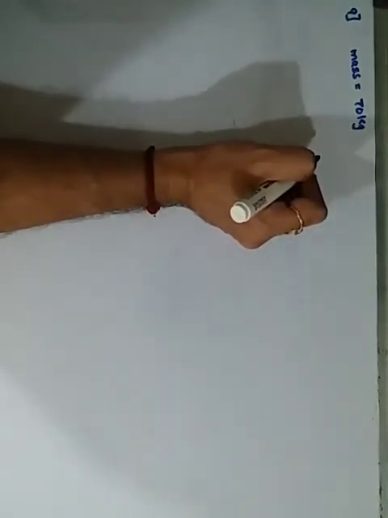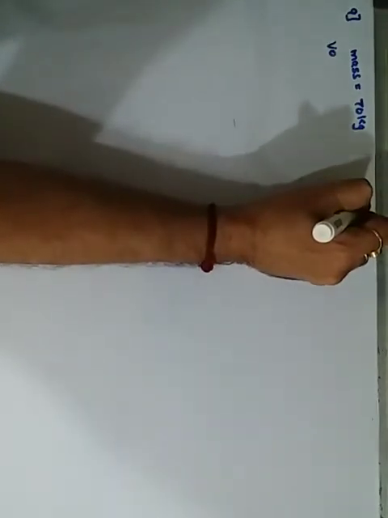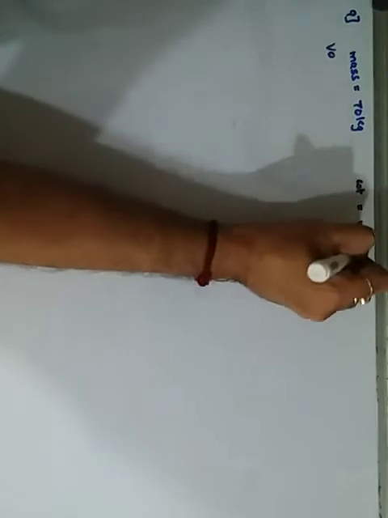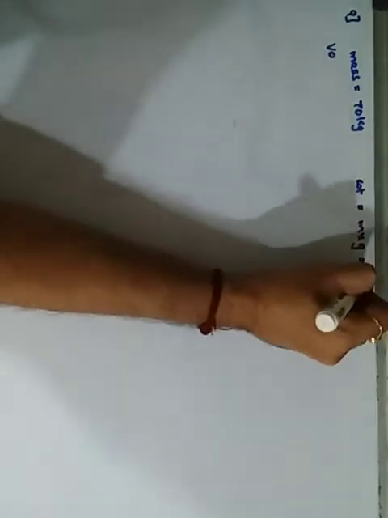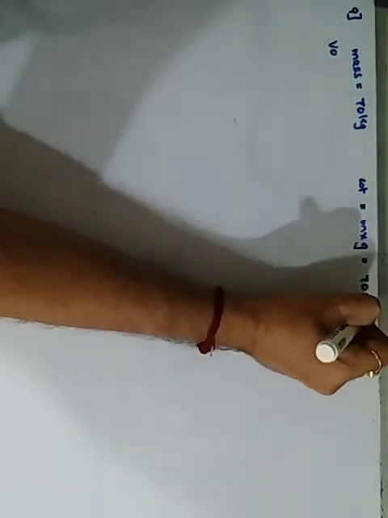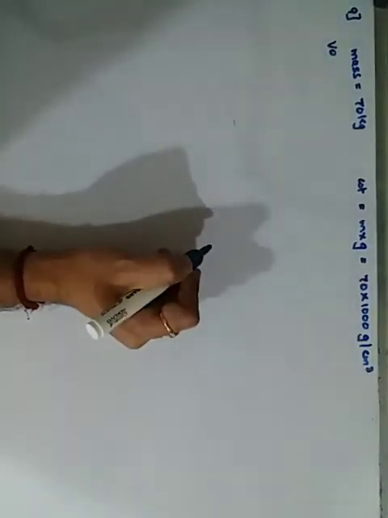If the mass is this much, then the weight will be m into g, that is 70 into 1000, sorry, kilogram force.